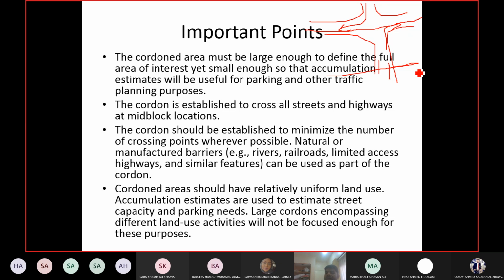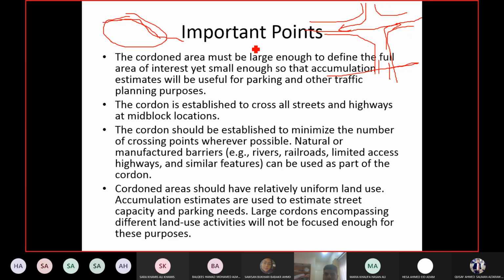How? If you have a natural or manufactured barrier around the area, make your boundary along that barrier. For example, this is your area. On this particular side, I have a river. So make sure your boundary is going along the river. Why? To cross the river, there will be very few points.